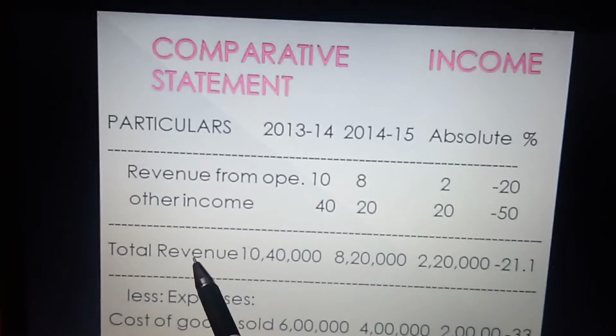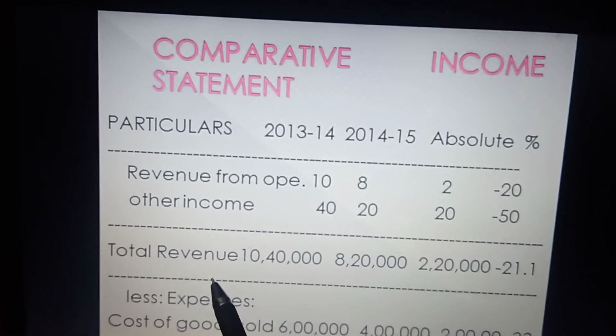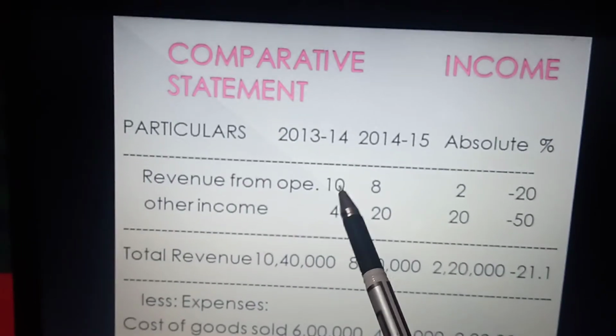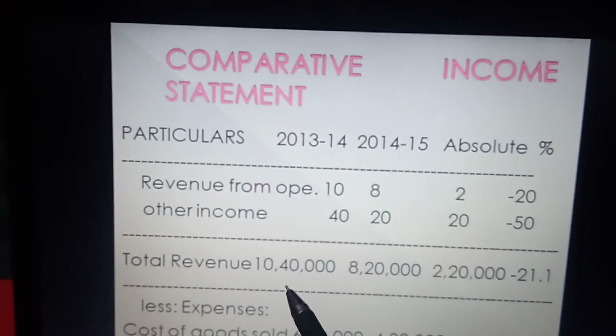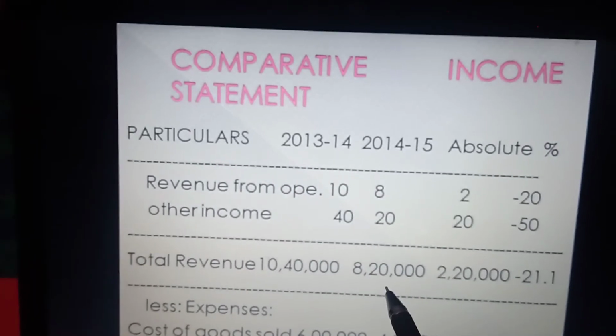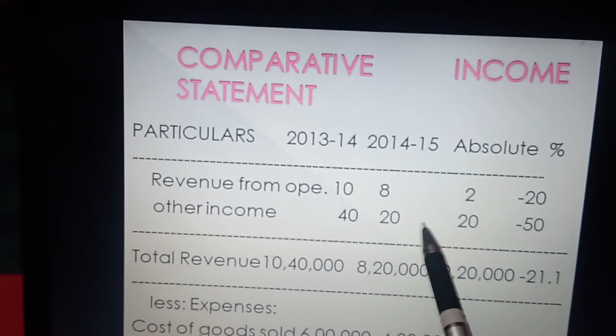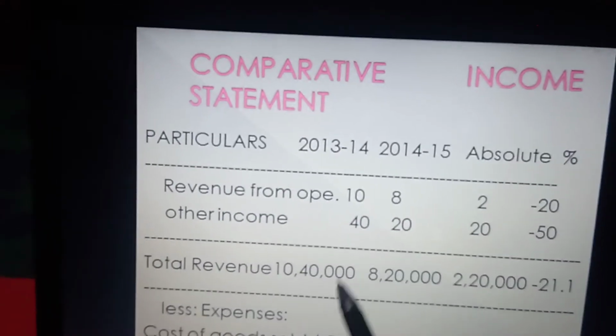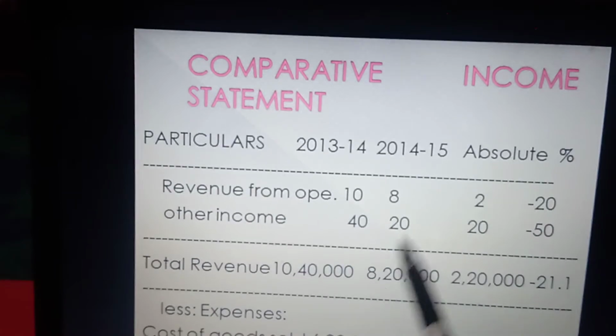Now we have to find the total revenue. We will add both revenue from operations and other income. 10 lakh plus 40,000, 10 lakh 40,000. 8 lakh plus 20,000, so it is 8 lakh 20,000. Sorry, these were 20,000 and 40,000, not 4 lakh and 20 lakh. So we have added these.